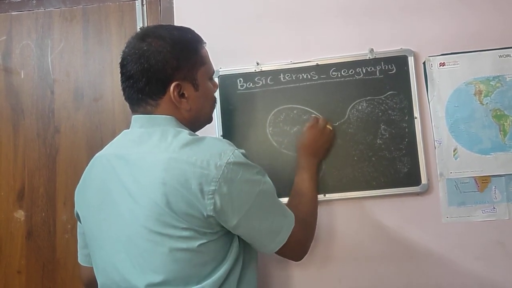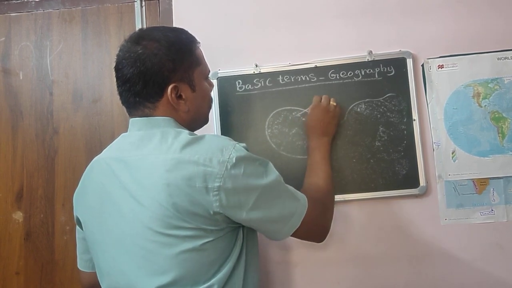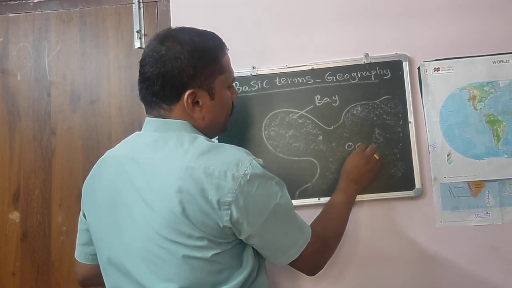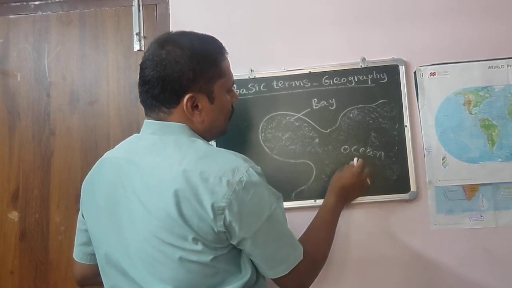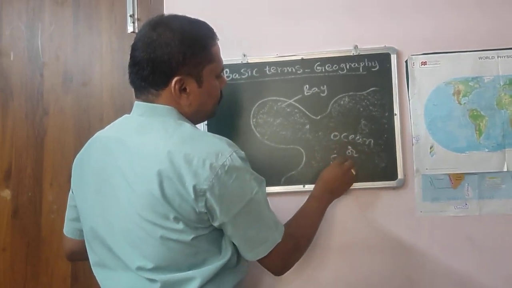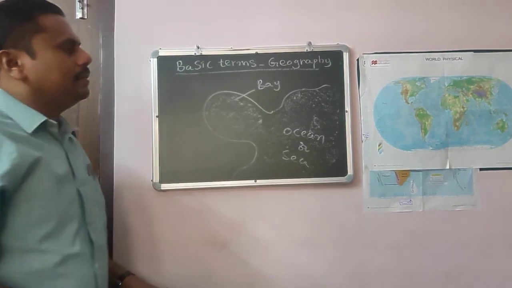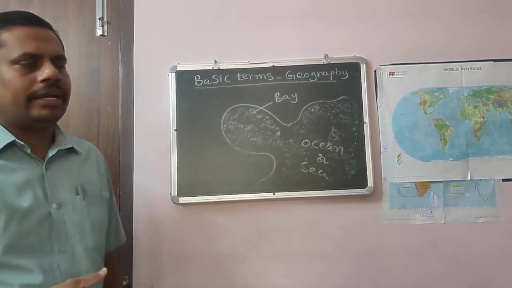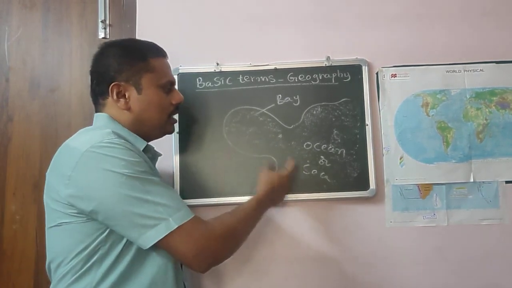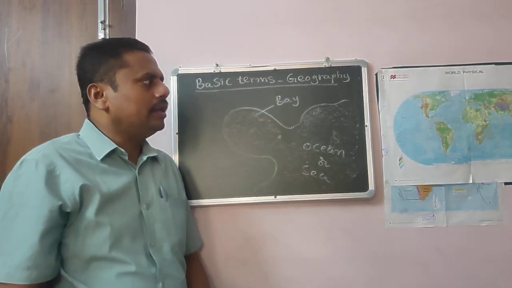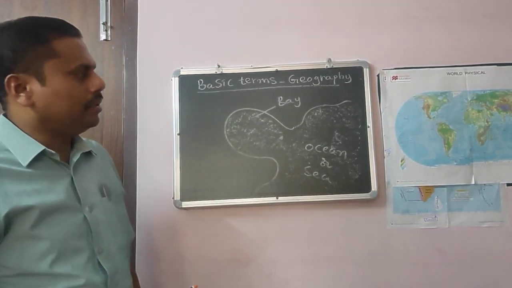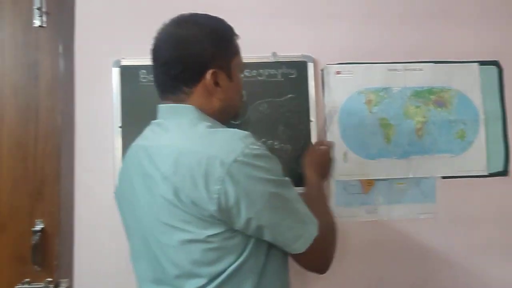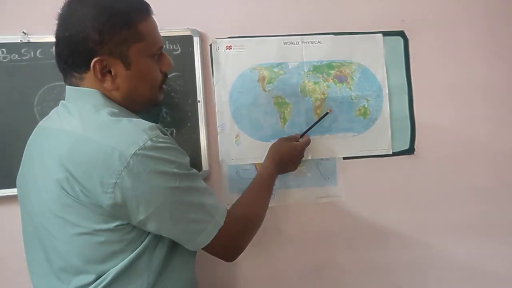It may be an ocean or sea. So what is a bay? A coastal body of water directly connected to the ocean or a sea, or even it may be connected to a lake.